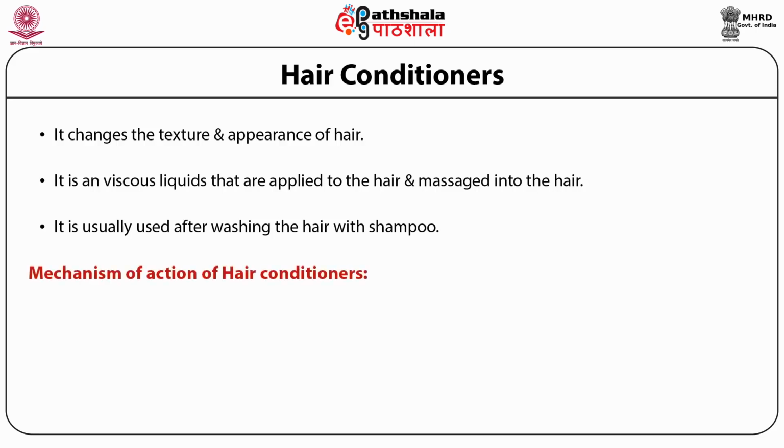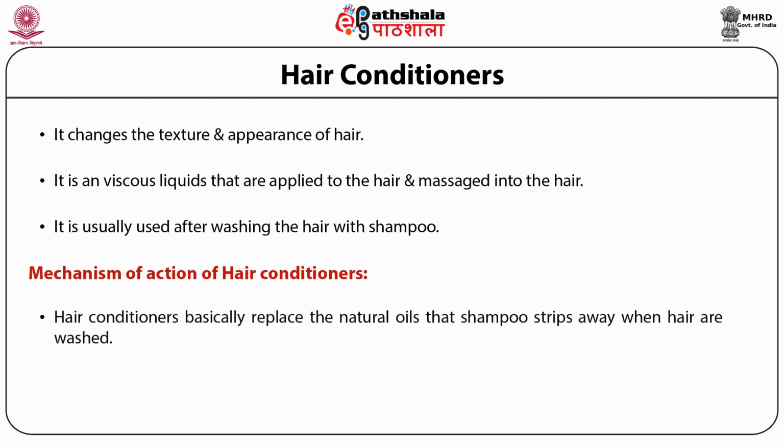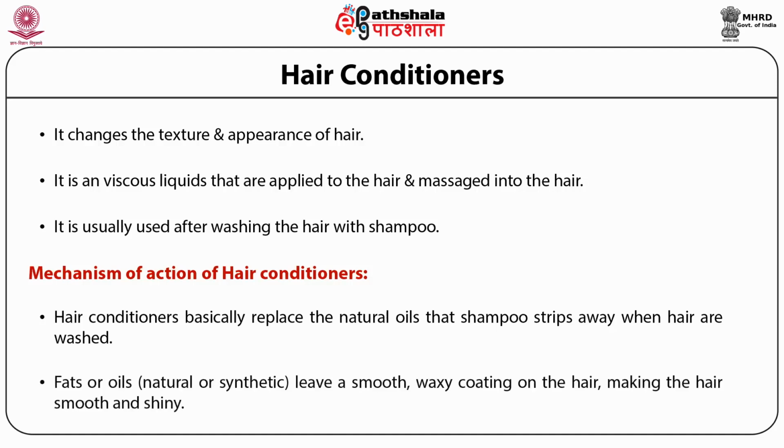Mechanism of action of hair conditioner. Hair conditioners basically replace the natural oils that shampoo strips away when the hair is washed. They usually contain one or more fats, oils, or synthetic compounds that behave like fats and oils, surfactants, and a bunch of other stuff that makes it more marketable like perfumes, dyes, preservatives, etc. The fats or the oils, natural or synthetic, leave a smooth waxy coating on the hair, making the hair smooth and shiny.